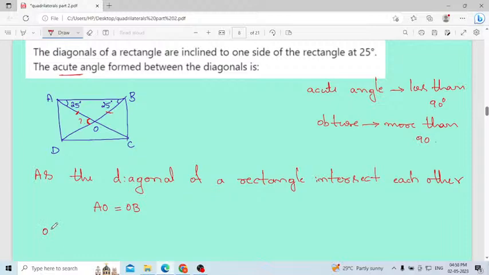Therefore, the angle OBA and angle OAB will be 25 degrees, because angle opposite to equal sides are equal.